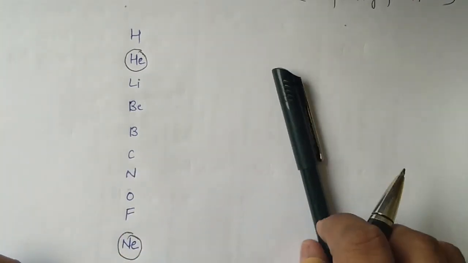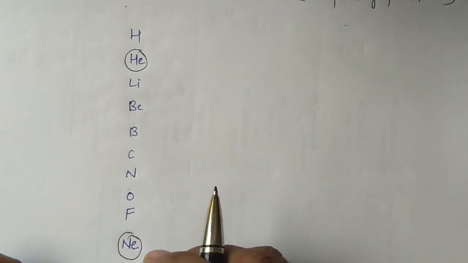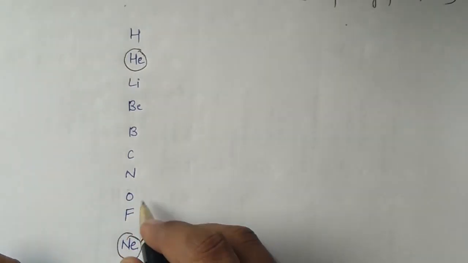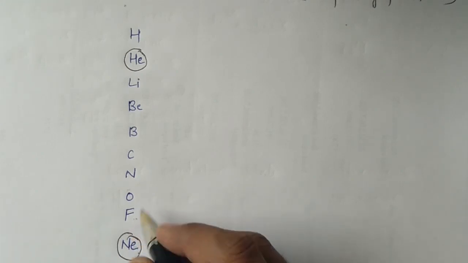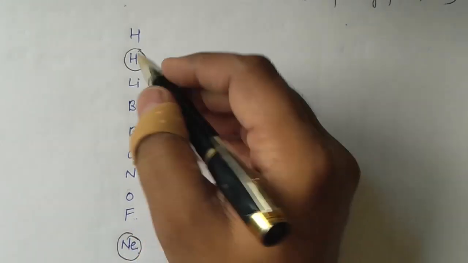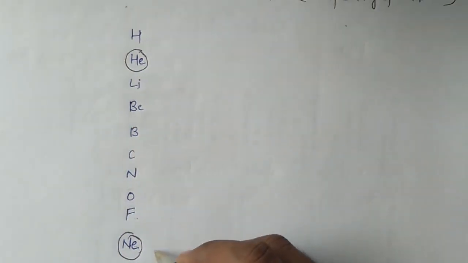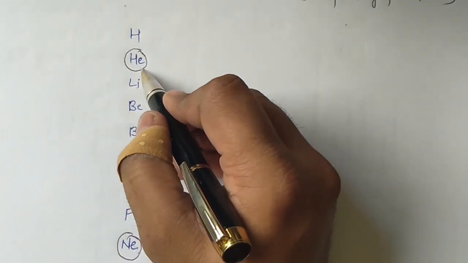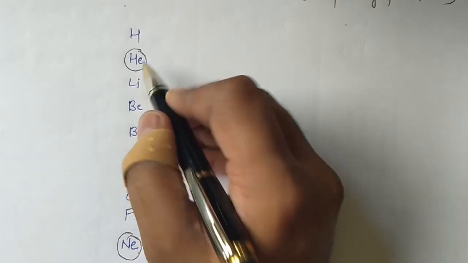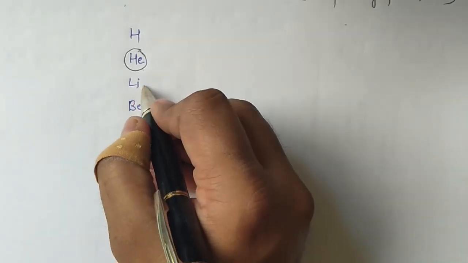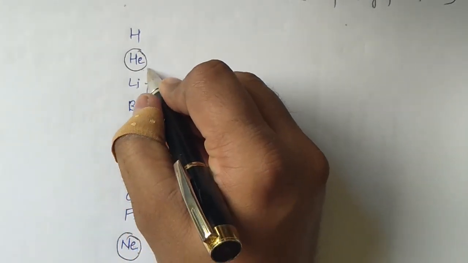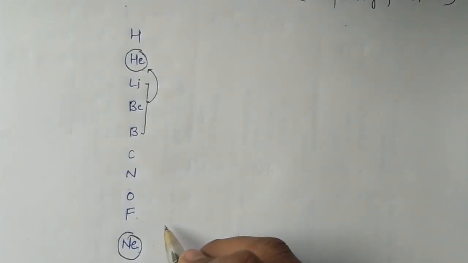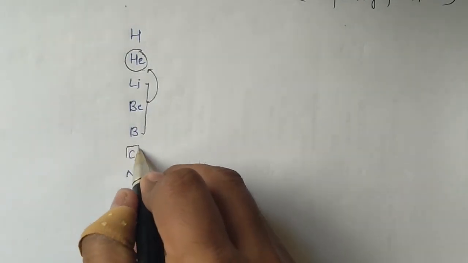I say nearest noble gas because, for example, for fluorine the nearest noble gas is neon, so it will try to acquire the configuration of neon. That means it will tend to accept electrons. Lithium we cannot compare with neon, because the nearest noble gas to lithium is helium, so it will tend to lose the electron. So the first three elements, 1, 2 and 3, will try to acquire the configuration of helium by losing electrons.